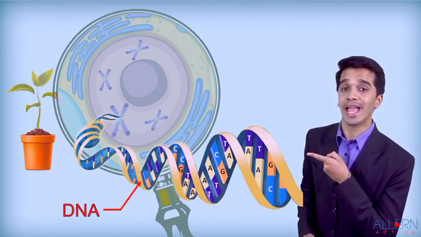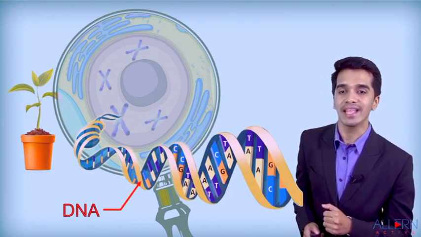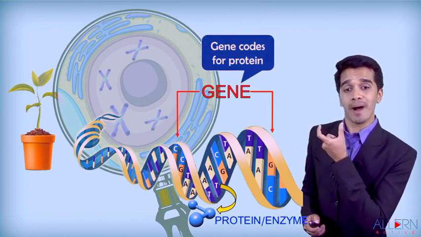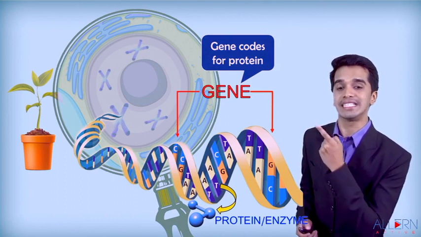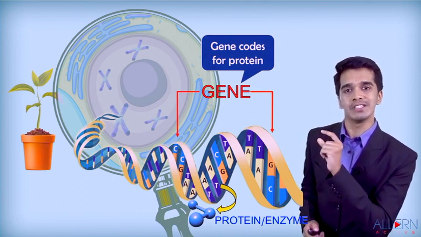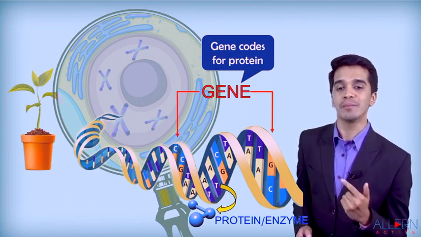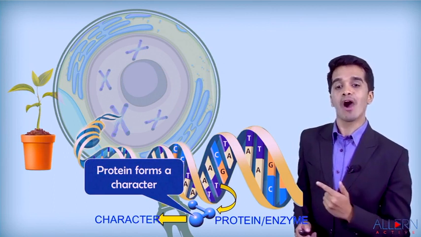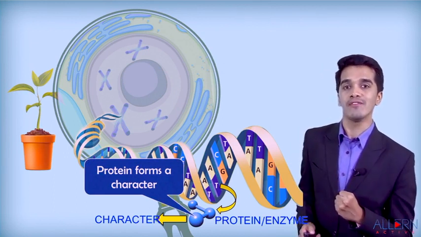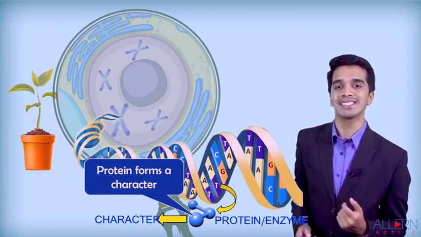DNA is nothing but a chemical compound. DNA is called deoxyribonucleic acid. Each segment of DNA we call a gene. Genes are responsible for the coding of proteins, that means the formation of certain proteins, or we can say enzymes. So let us study how these proteins are responsible for giving a character to a living organism. Characters are also known as traits.